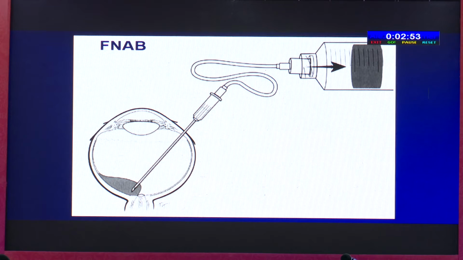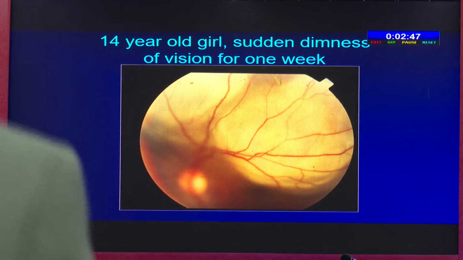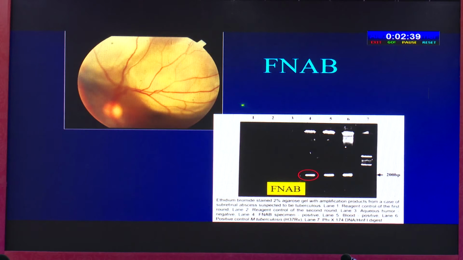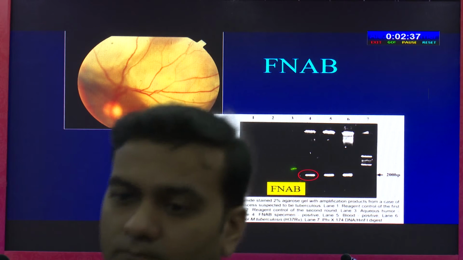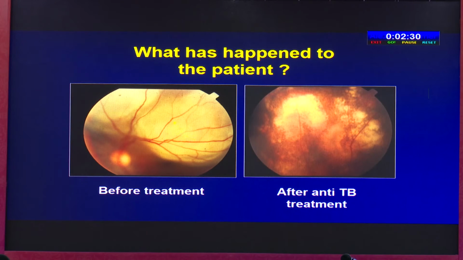Fine needle aspiration biopsy requires dexterity. Here is a 14-year-old girl, sudden dimness of vision in one eye for 1 week, and you can see the subretinal abscess. Here we just put a fine needle in. That material was too small to make a cytologic diagnosis, but polymerase chain reaction showed Mycobacterium tuberculosis DNA, and it established the diagnosis. And what has happened to the patient after treatment?